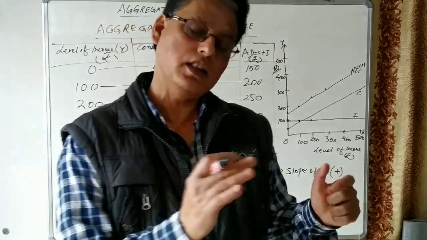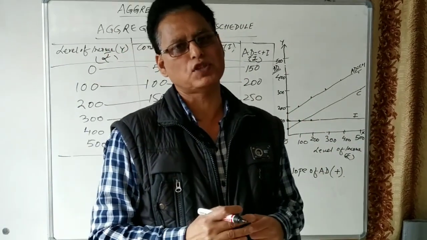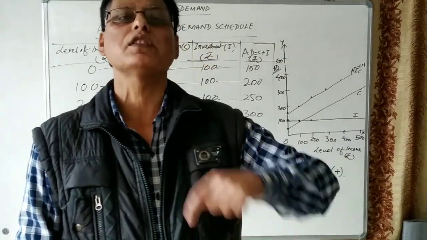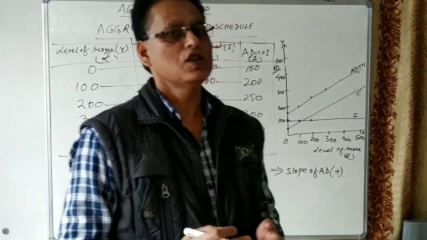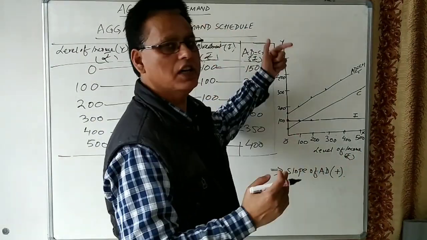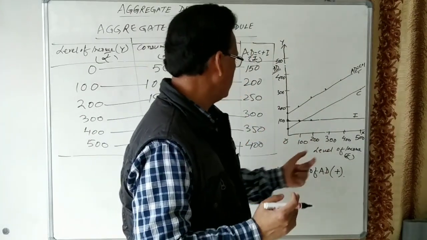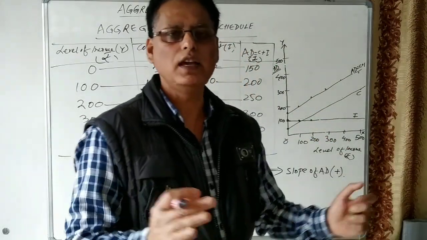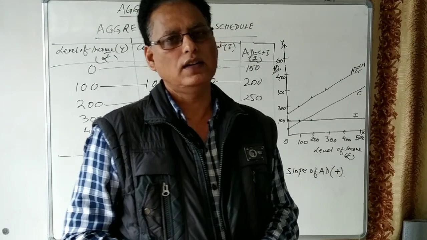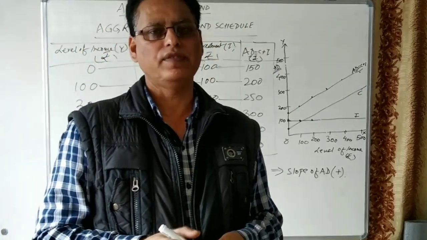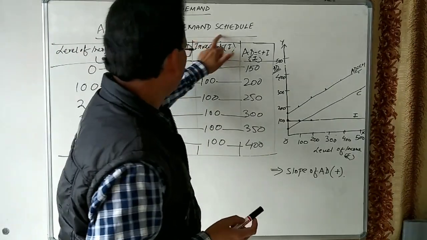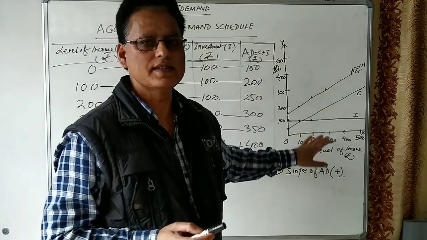Let us see what happens in the economy. One person's consumption becomes another person's income. One person's investment becomes another person's income in the economy. So we have seen that when the level of income increases, aggregate demand also increases. The relation between aggregate demand and the level of income is always positive. There is a positive relation between aggregate demand and national income. I think the concept of aggregate demand, this aggregate demand schedule and this aggregate demand curve is clear to all of you.